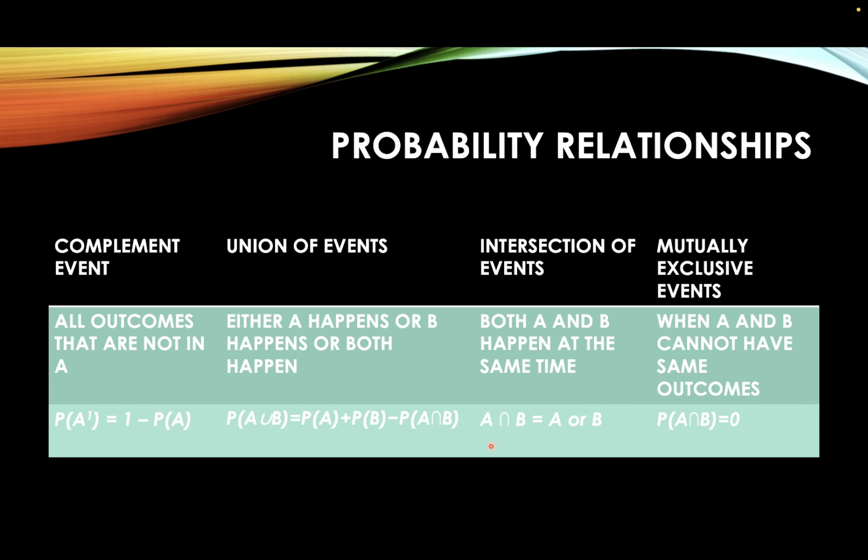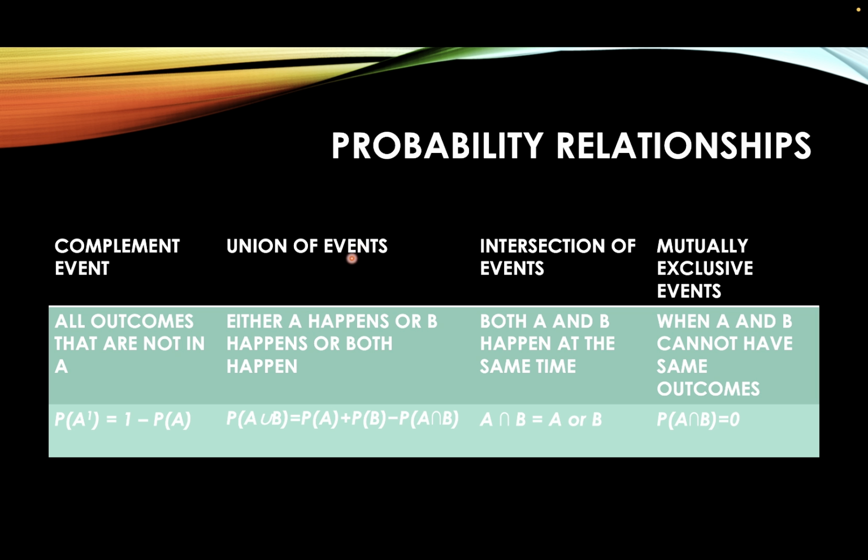Let's move forward to probability relationships. There are 4 kinds of events which fall under the topic probability relationships. We're going to go through each one of them one by one. So the first one is complement event. When we talk about complement event, it means all the outcomes that are not in event A. Its formula can be read as P of A naught equals 1 minus P of A.